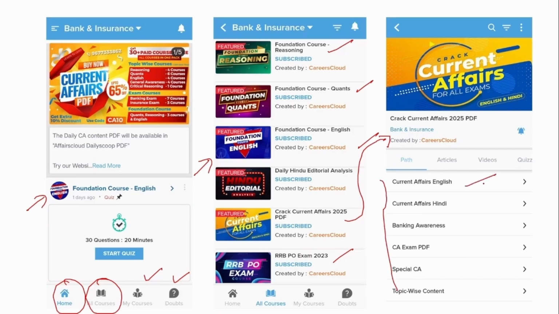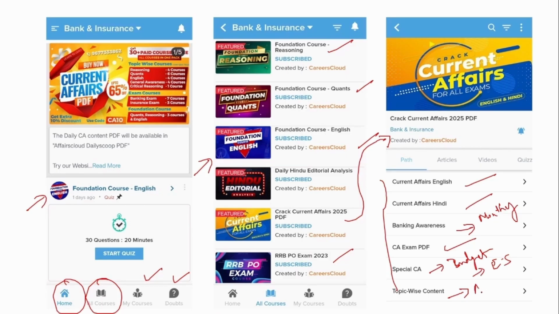So here, if you see, the current affairs will be available in English medium, this under Hindi medium, and here banking awareness, we will provide you the monthly compilation of the banking news and current affairs exam PDF, and also special current affairs which includes mainly the budget, the union budget, the economic survey, which is very important from the exam perspective. And this is topic wise content where that topic's news related to the specific topic, they will be combined together and provided to you.